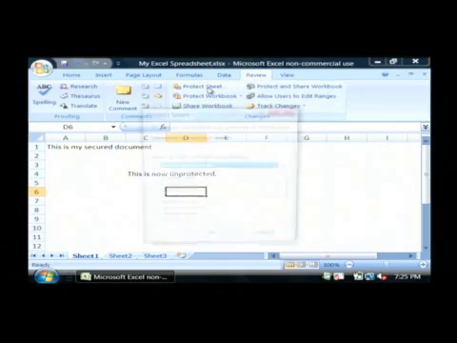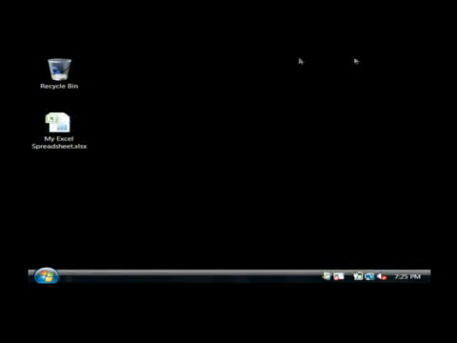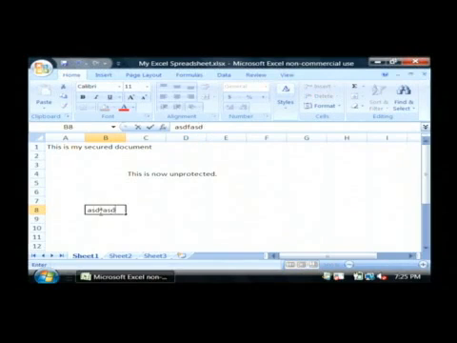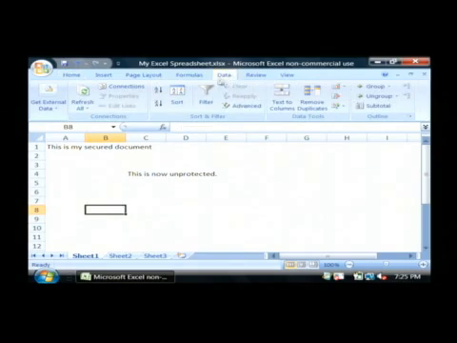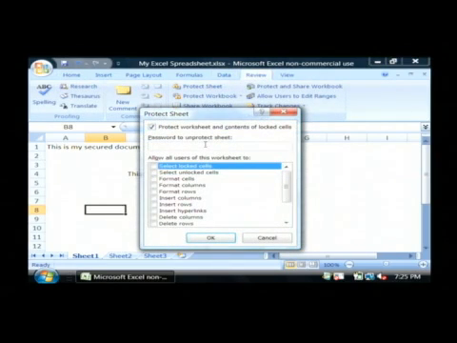Now, if I don't reprotect it with a new password and I save it, then when I open that Excel spreadsheet again, it's no longer protected at all. So it's a good idea, every time you make changes to it, if you want the document to remain protected, to go back to your Review tab and protect that worksheet again by typing in the password.